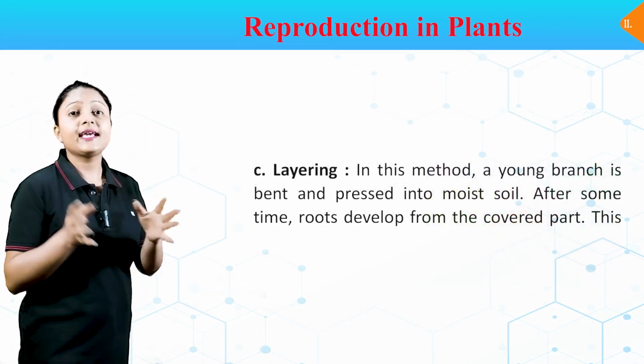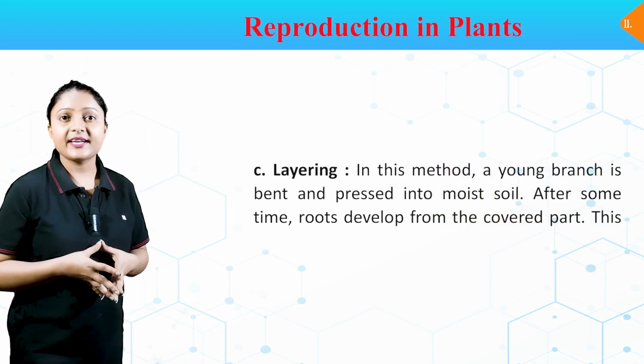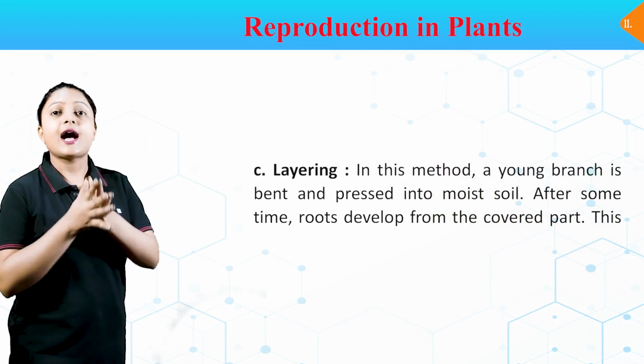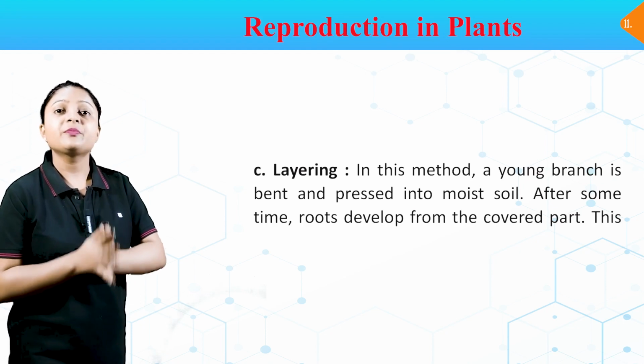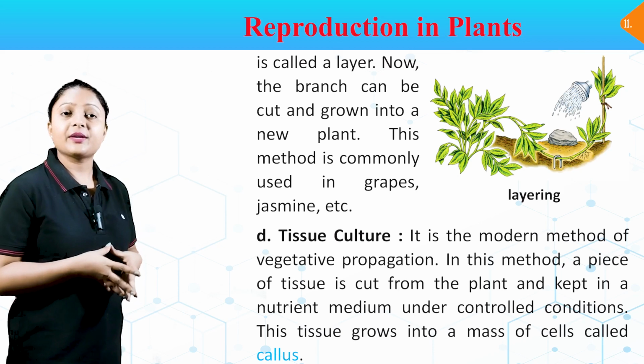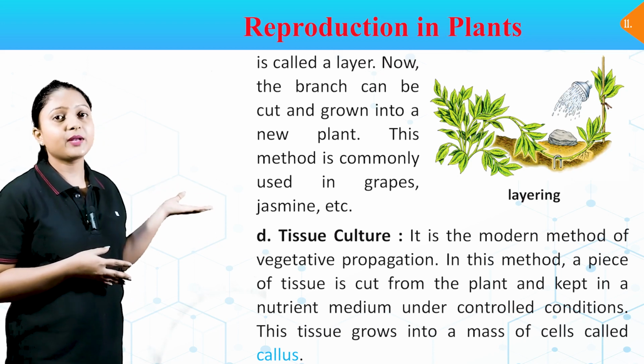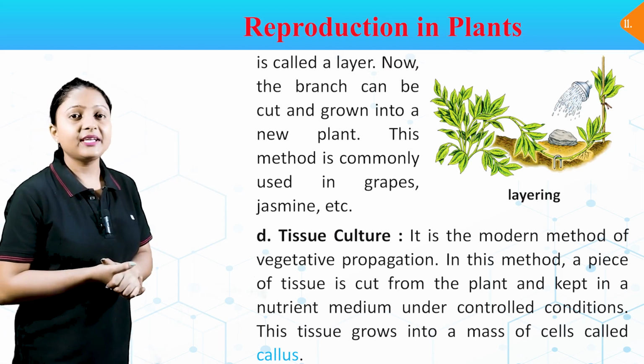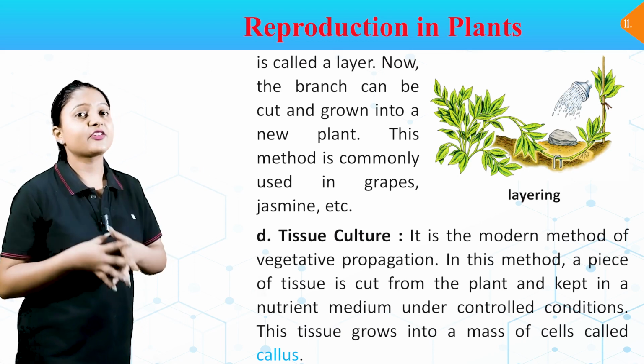C. Layering. In this method, a young branch is bent and pressed into moist soil. After some time, roots develop from the covered part. This is called a layer. Now the branch can be cut and grown into a new plant. This method is commonly used in grapes, jasmine, etc.